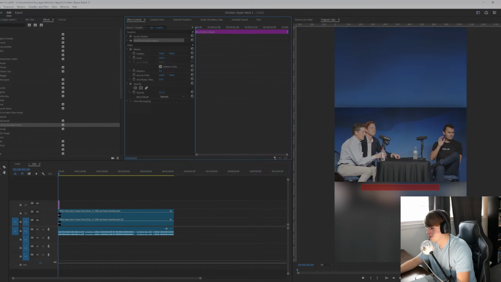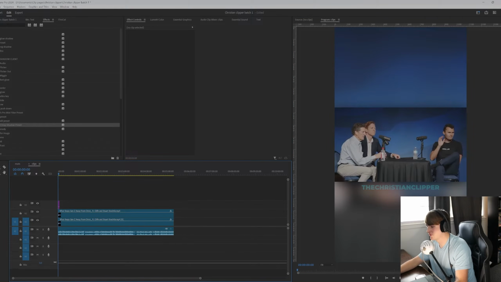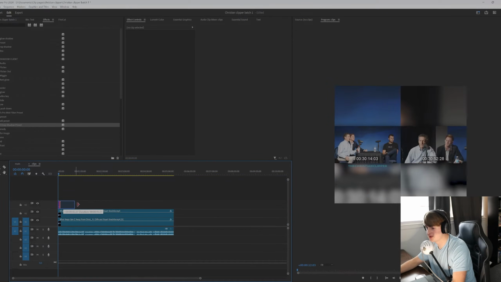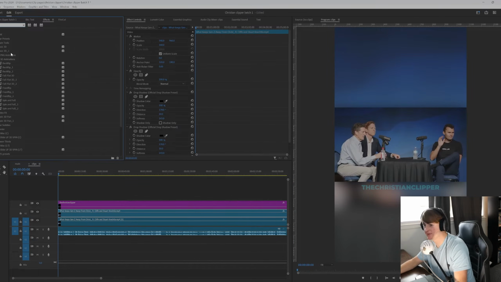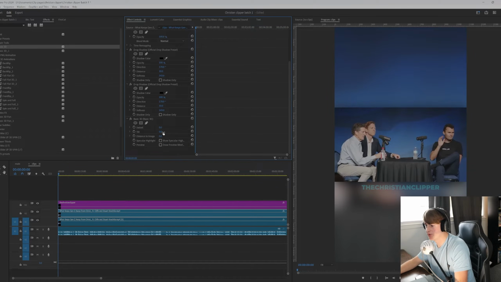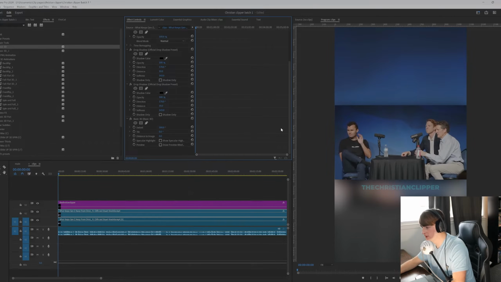And then we want to lower the opacity so it's not taking too much space. I think that's perfect right there. And then we want this over the entire layer of the video. And the next thing we want to do is add a 3D filter effect. So that's called Basic 3D in Premiere Pro. And what we want to do is change the swivel to 180. And that pretty much just reverses it and makes the algorithm less likely to detect it.